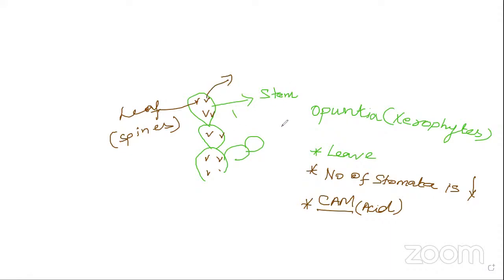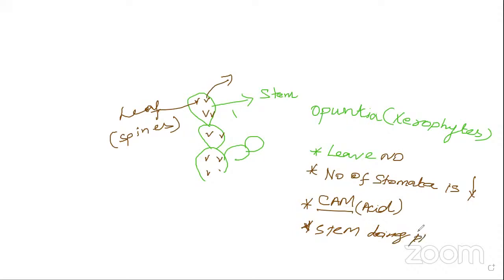Then only will the plant survive in xerophytic conditions. Otherwise, it will not survive; it will lead to death. Here the leaves are also very small, or no leaves are present, and the stem is modified to do photosynthesis. The stem is doing photosynthesis. That is very, very important.